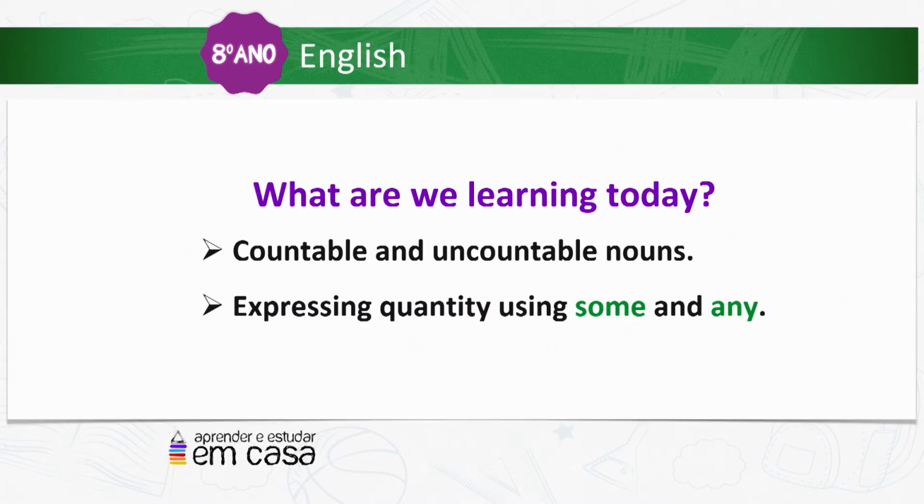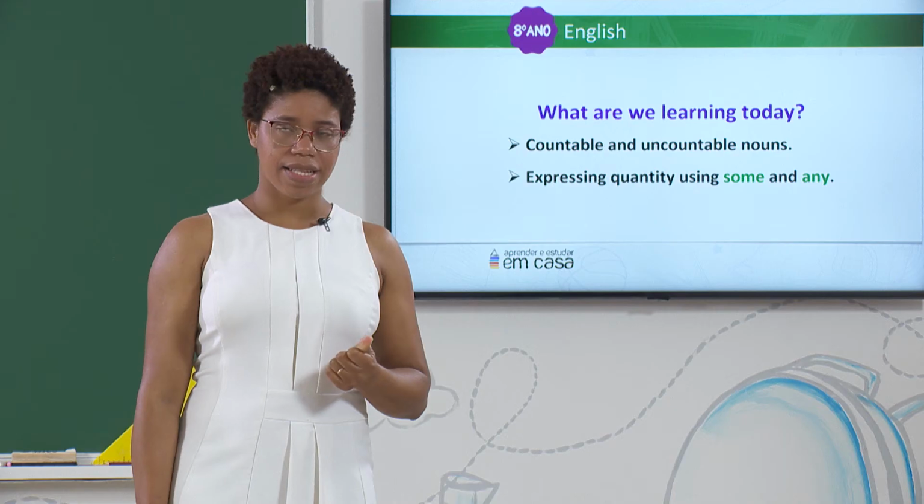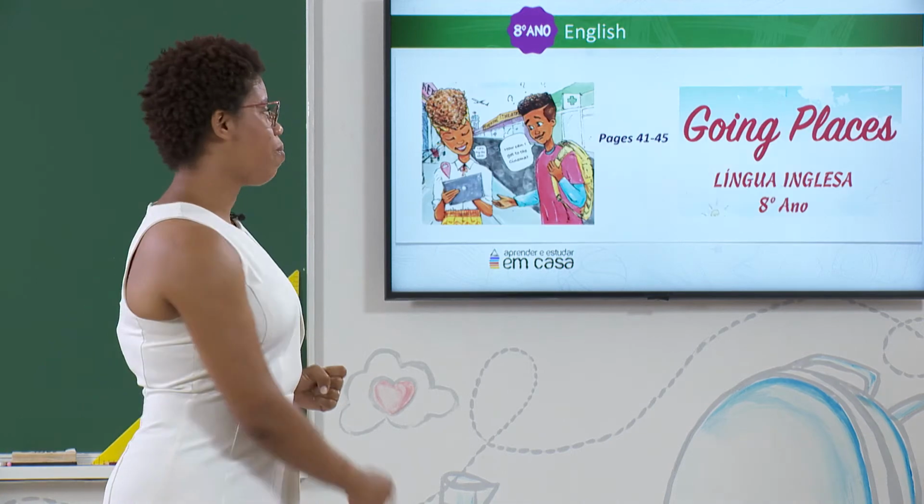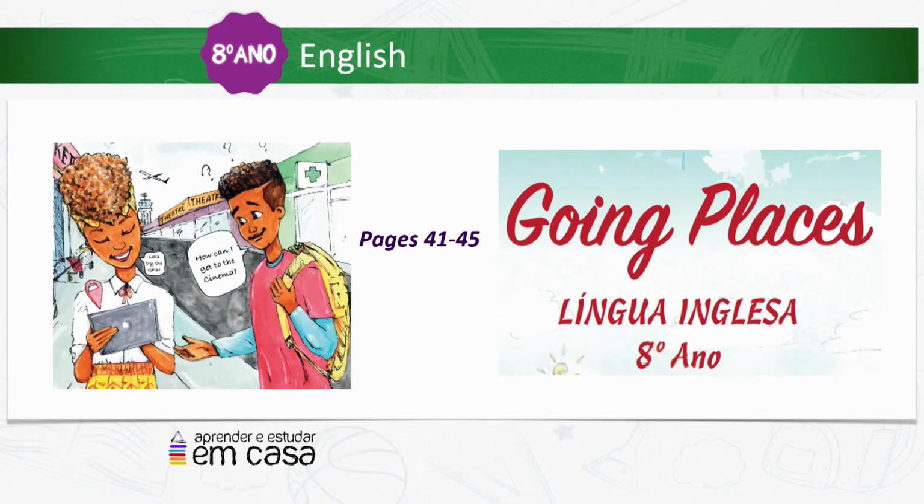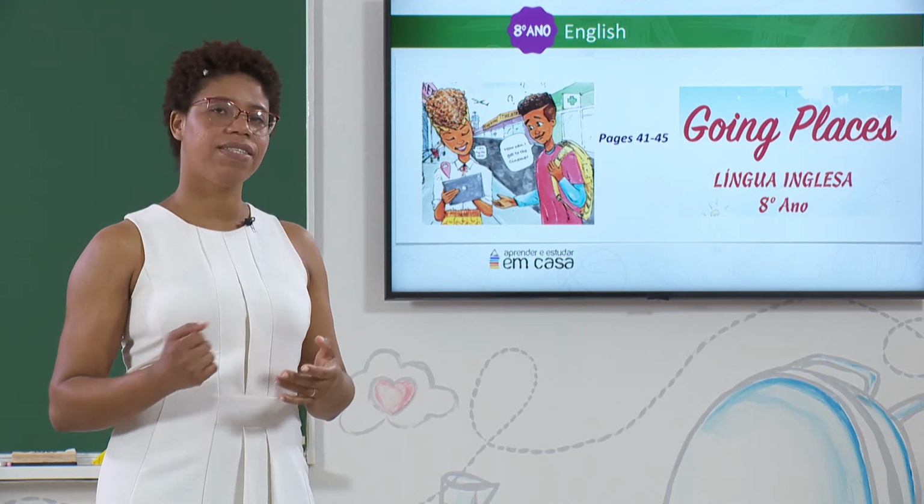So, today we're learning countable and uncountable nouns, and we are learning how to express quantity using some and any. Let's go. Are you ready? We are going to work on pages 41 to 45. Can you open your book now? So let's start.